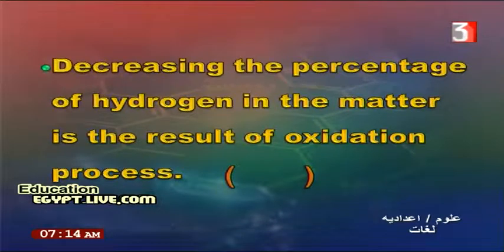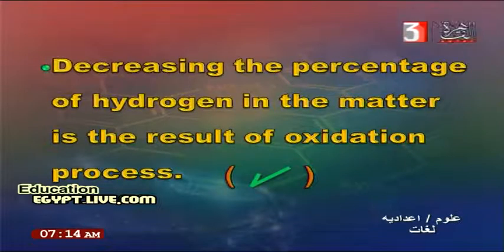Decreasing the percentage of hydrogen in the matter is the result of the oxidation process. Again, decreasing the percentage of hydrogen in the matter is the result of the oxidation process. It is a correct answer. Increasing the percentage of oxygen in matter is a correct statement also.